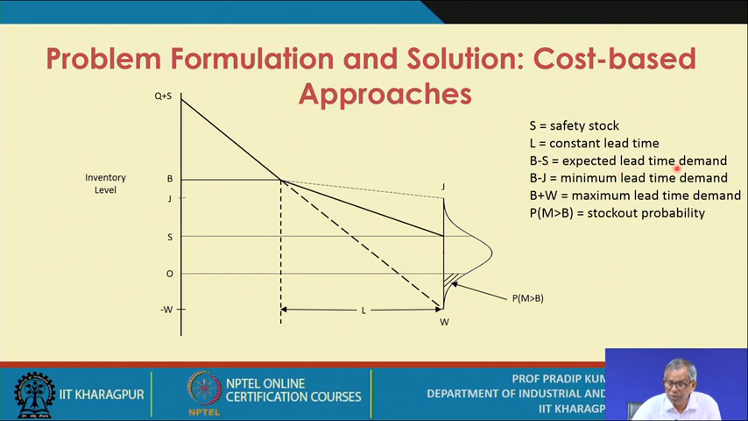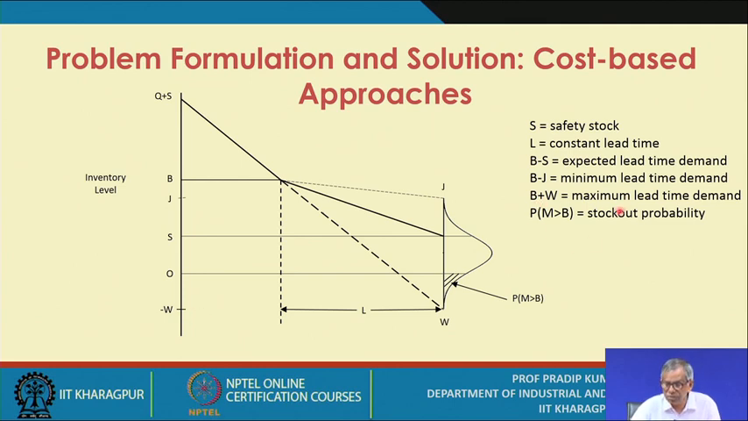B minus S is the expected lead time demand, that means this is the S, the expected lead time demand. B minus J is the minimum lead time demand, and B plus W is the maximum lead time demand. That means W is negative, that means this is the back ordering. You are unable to fulfill this amount, that is W, but the customers are waiting. That means in the next cycle you try to fulfill his or her demand, and that demand is back ordered, and that amount is W.